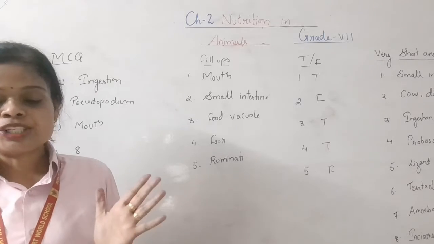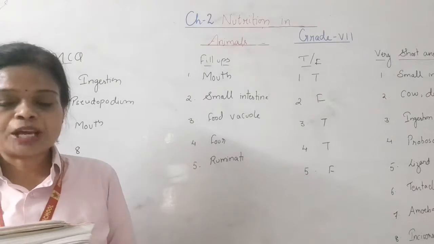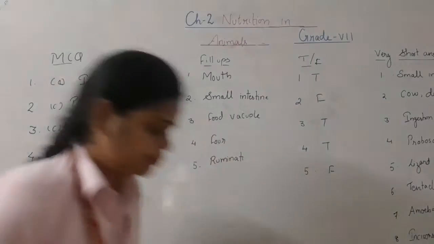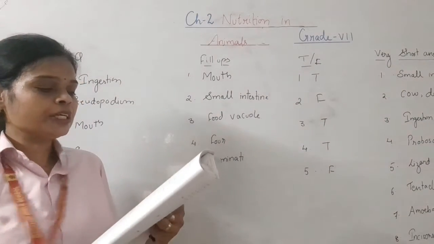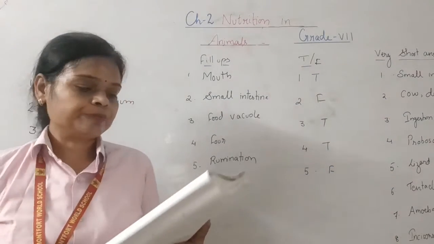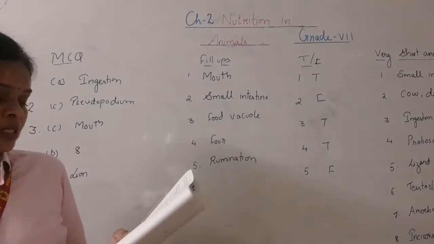Ruminants have a four-chambered stomach. Next, further chewing of cud is called rumination. Next, true and false.